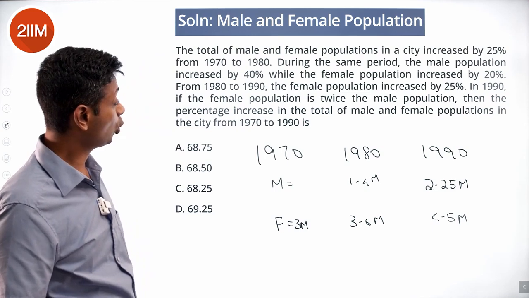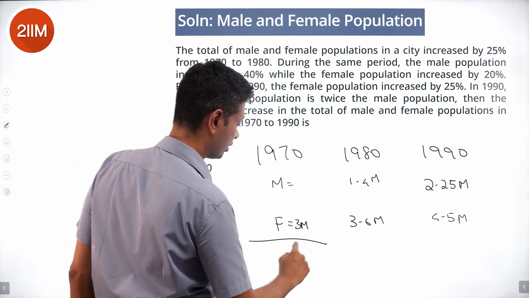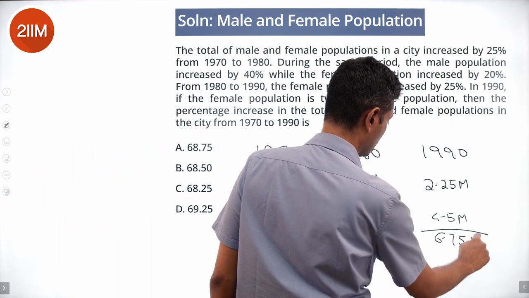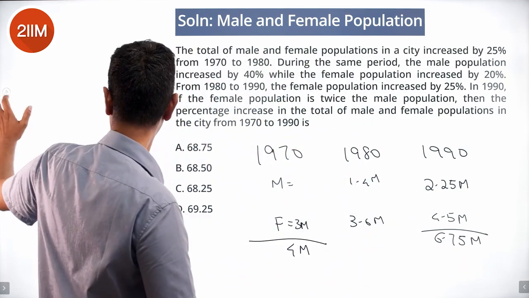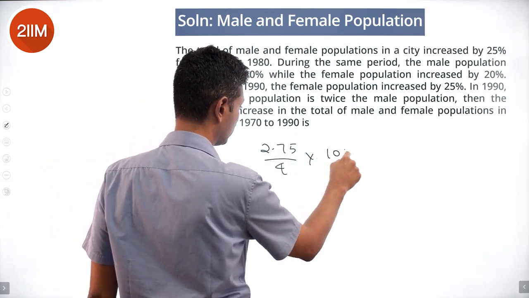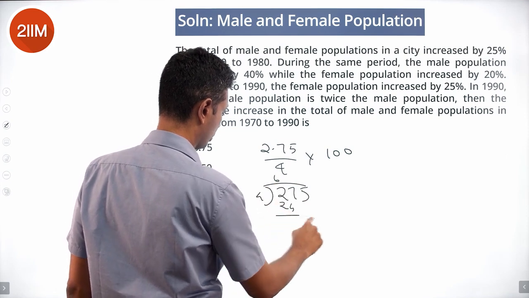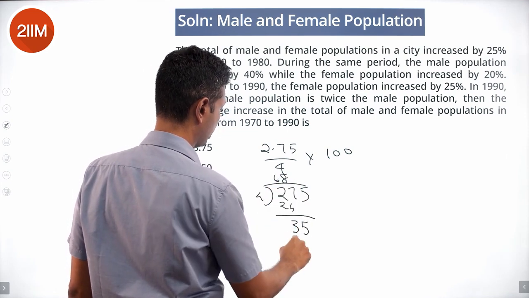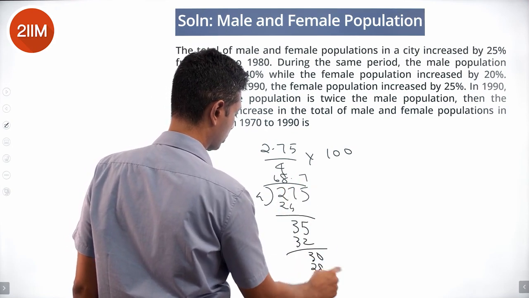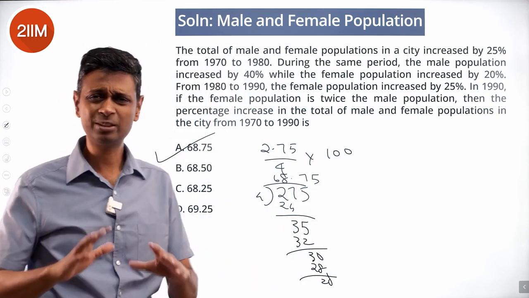Then the percentage increase in the total of male and female populations in the city from 1970 to 1990. We started at 4M, we end with 6.75M. We want to find the percentage increase. Percentage increase is 2.75 by 4 into 100. 275 divided by 4 gives 68.75%. Very simple question.